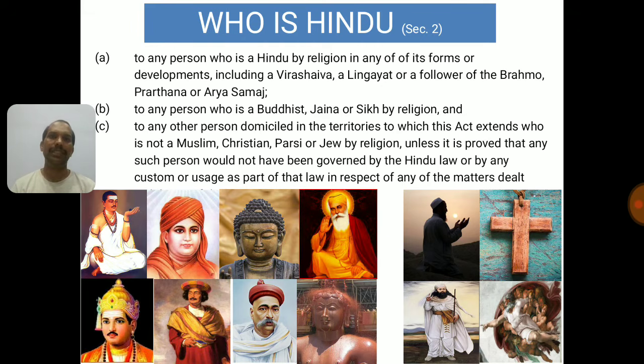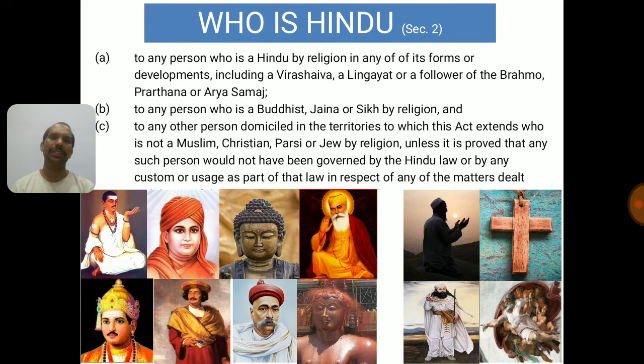The second subsection, subsection (b) under Section 2, says any person who is a Buddhist, Jain or Sikh by religion. Buddhism was started by Gautama Buddha. His earlier name was Siddhartha, then he became Buddha, and then he was called Gautama Buddha. Jainism was started by Mahavir. I have not put Mahavir's image; I have put Gomateshwara's or Bahubali's image because he also represents Jainism there. And Sikhism was started by Guru Nanak Dev. So you can see the image there.